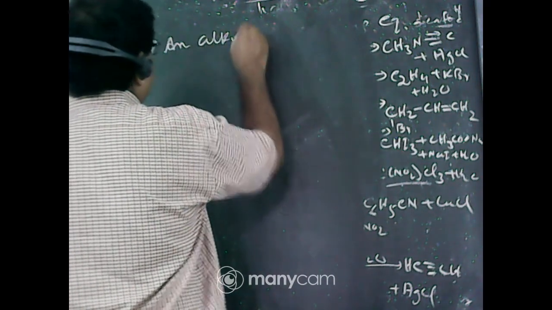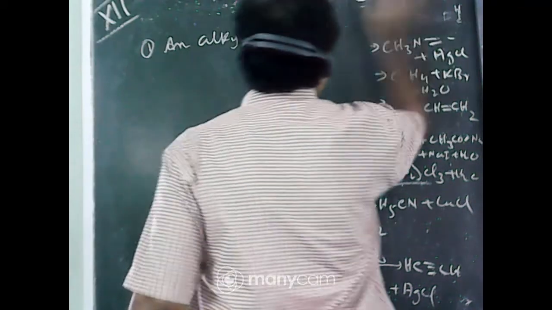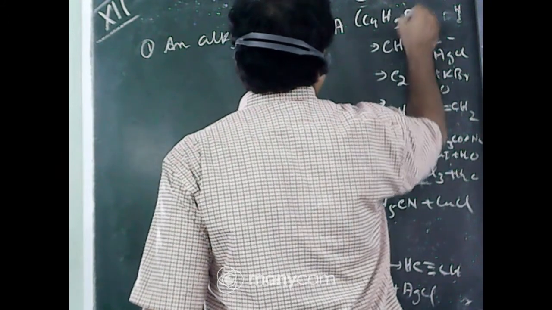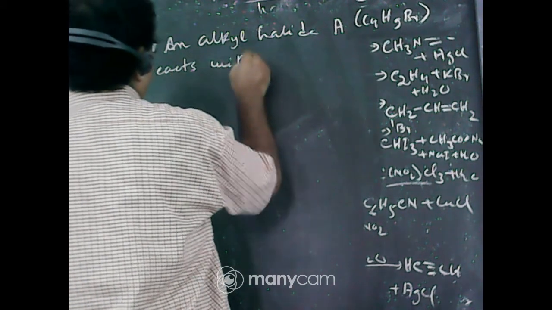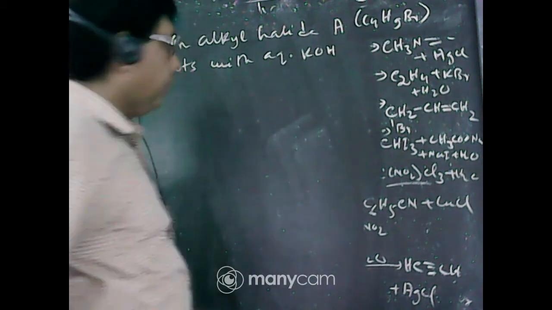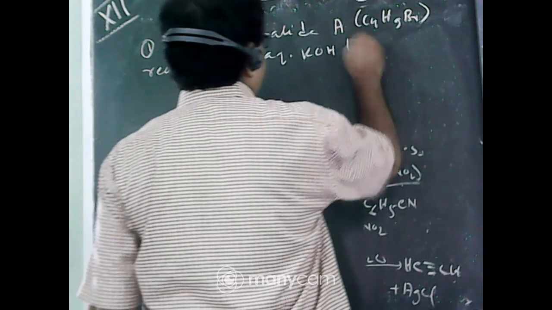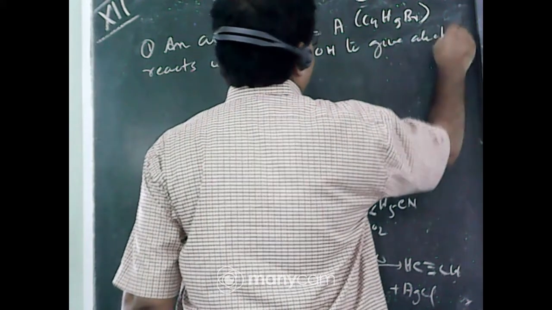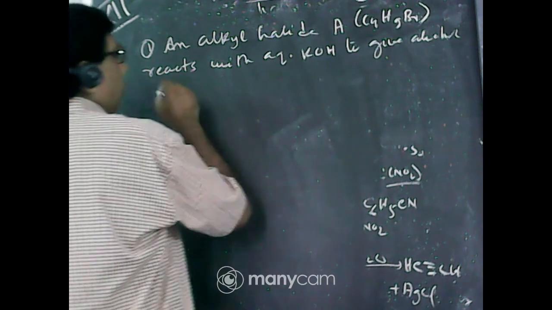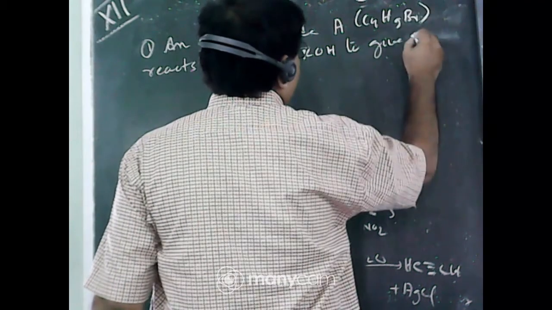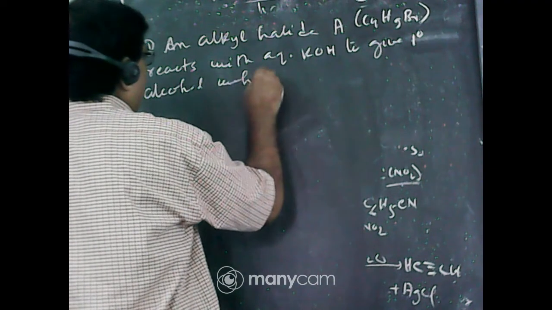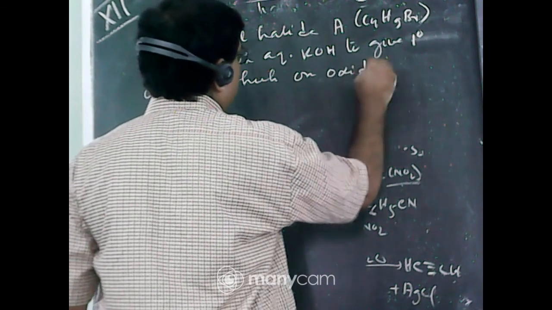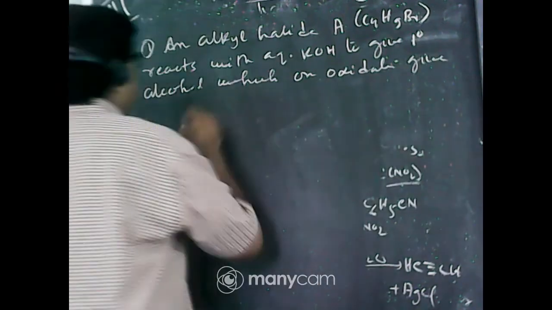Now last question, write this. An alkyl halide A, formula C4H9Br, reacts with aqueous KOH to give an alcohol, a primary alcohol, which on oxidation gives a primary alcohol.